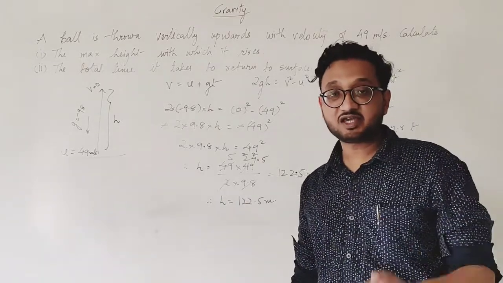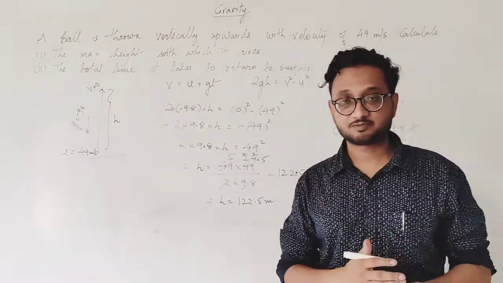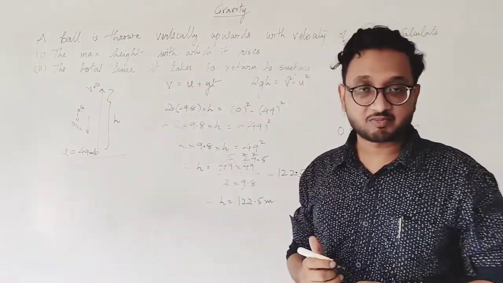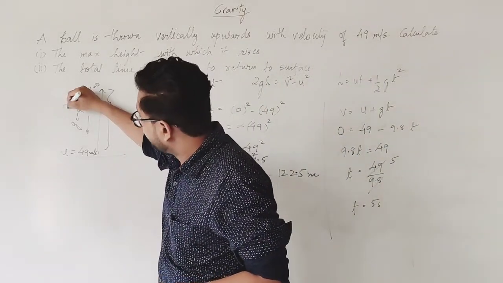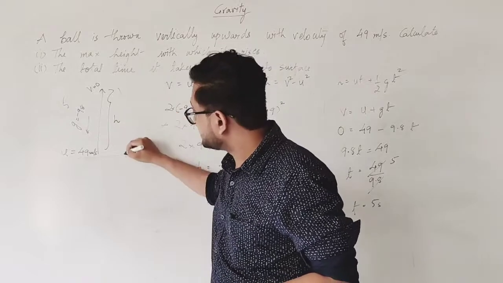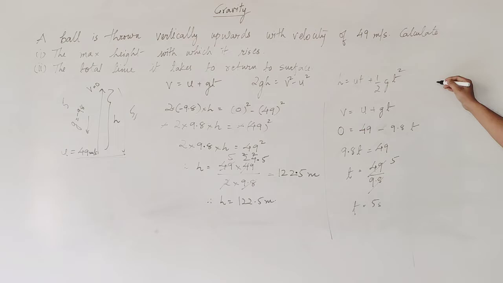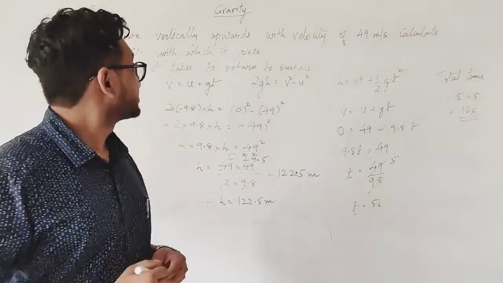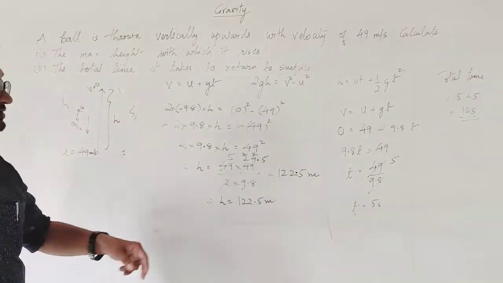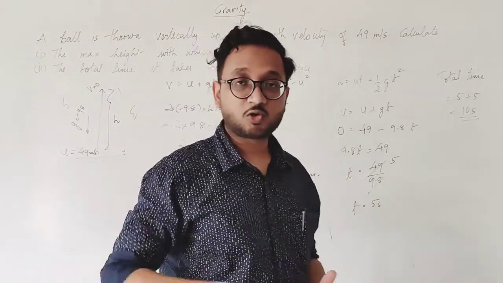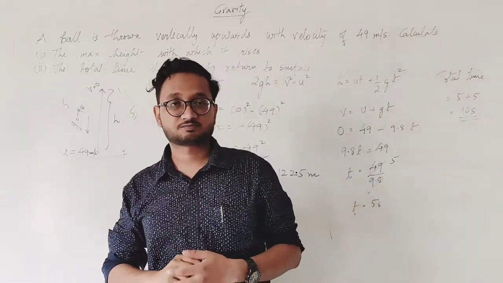But remember, we are asked about the total time, not the time to reach the maximum height. So for reaching the maximum height, it takes 5 seconds, and when it comes down, again 5 seconds. So the total time is 5 plus 5. So the answer is 10 seconds. So the ball will take a total of 10 seconds for going up and coming back down.